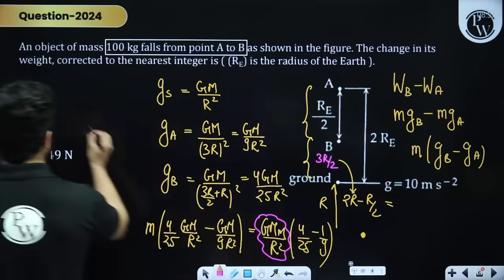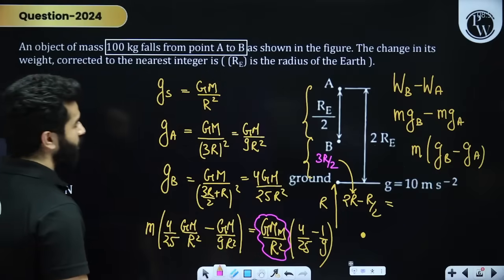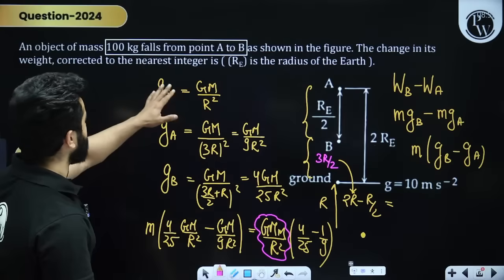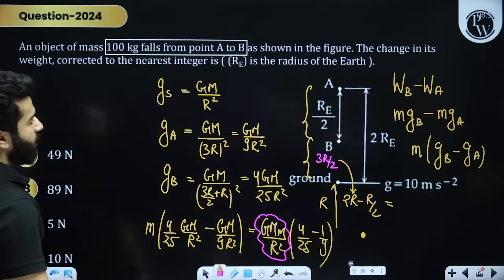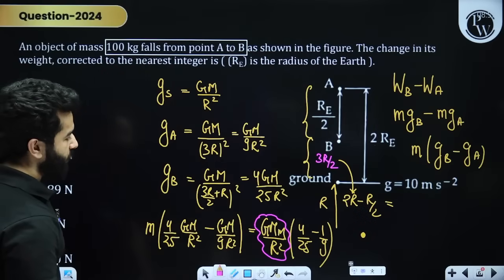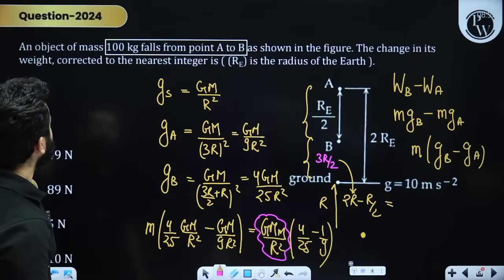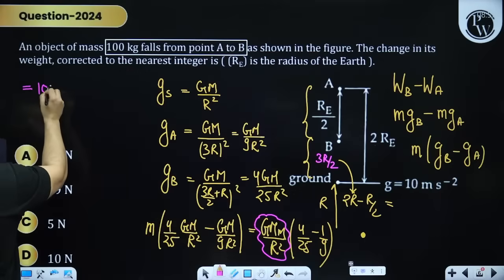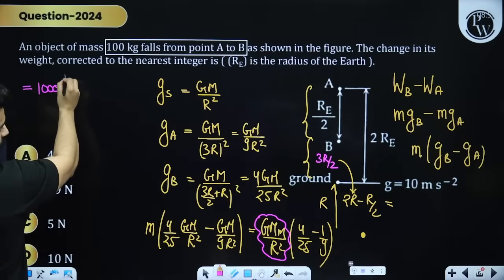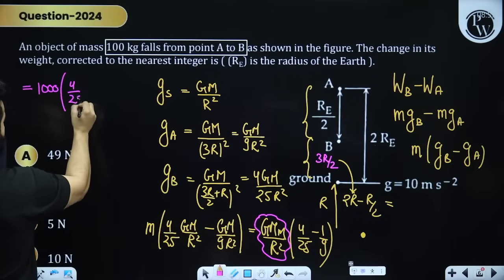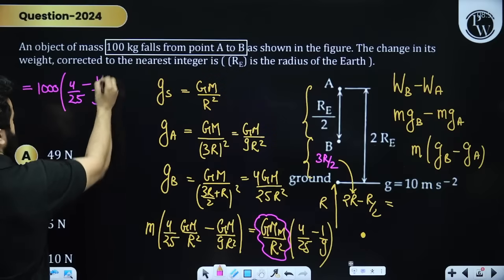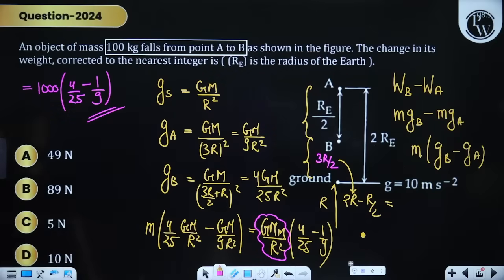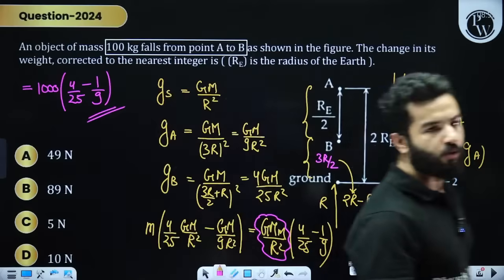Which means that finally we are going to get, the body was of, I think, have they given us the mass of the body? Be quick, my dear friends. 100 kg, right? 100 kg. So this is going to become 100, this is going to become 1000, and this is 4 by 25 minus 1 by 9. This is going to be your answer, my dear friends. All right. Be quick. This is going to be your answer.